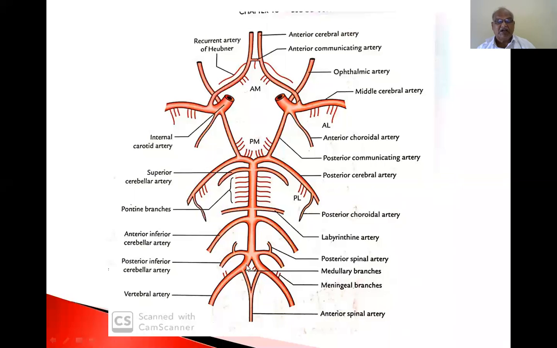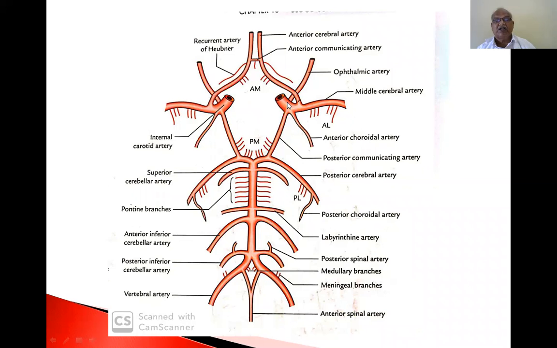So two vertebral arteries unite to form the basilar artery at the lower border of the pons. The basilar artery divides at the upper border of the pons into the posterior cerebral arteries. The internal carotid artery in the anterior perforated substance divides into a large middle cerebral artery and a small anterior cerebral artery, which goes and unites with the opposite anterior cerebral artery by means of the anterior communicating artery.